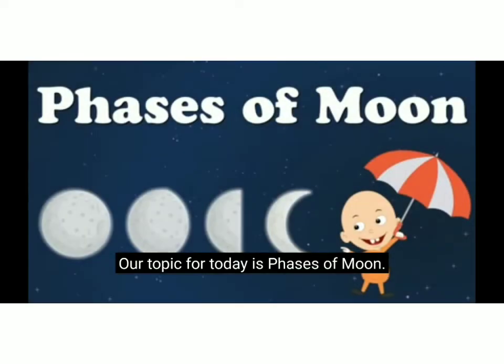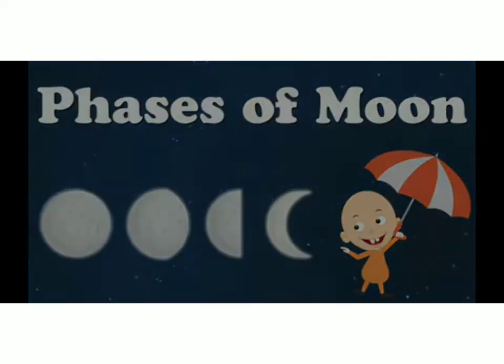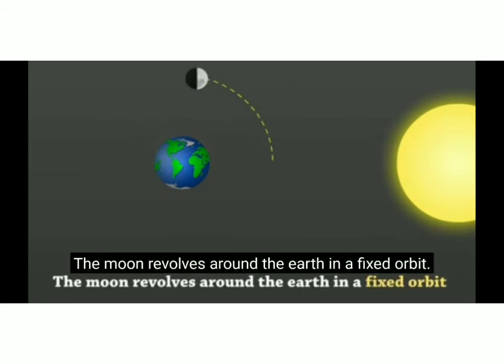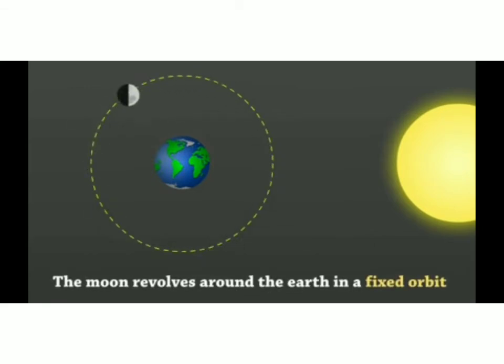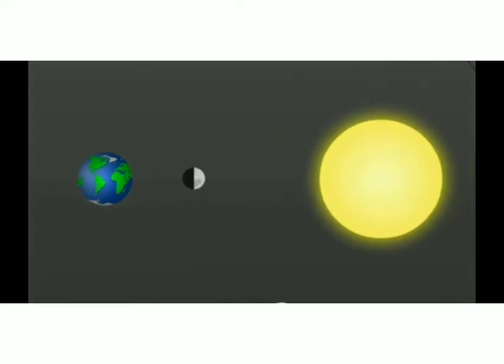Now we will see phases of moon. We will study them in detail. The moon revolves around the earth in a fixed orbit. As you can see in the picture, the moon is revolving on a fixed orbit around the earth.